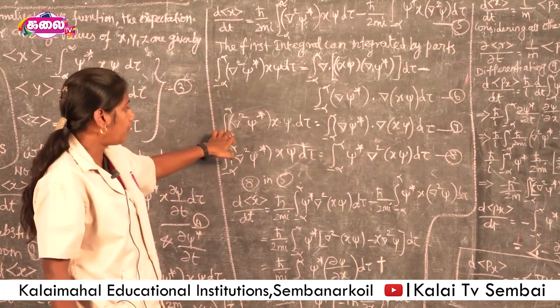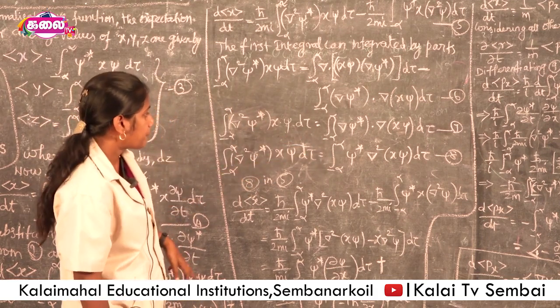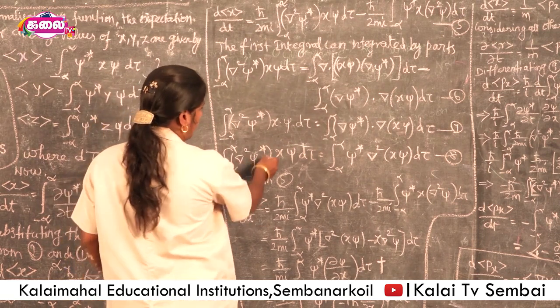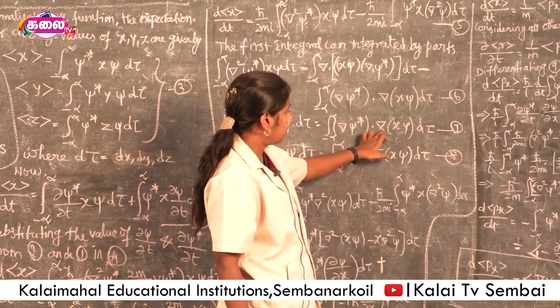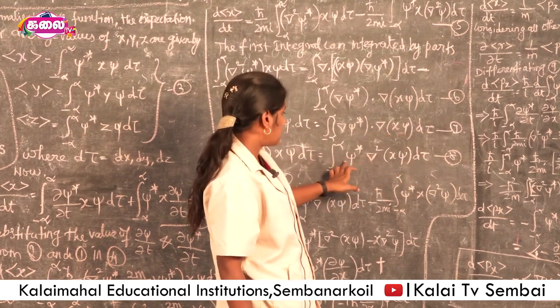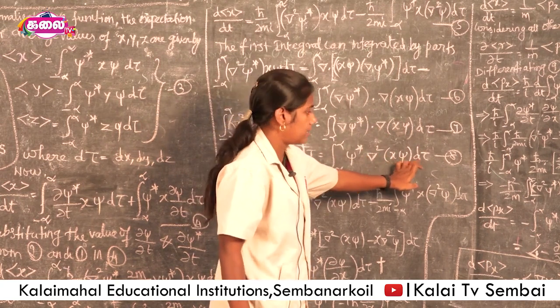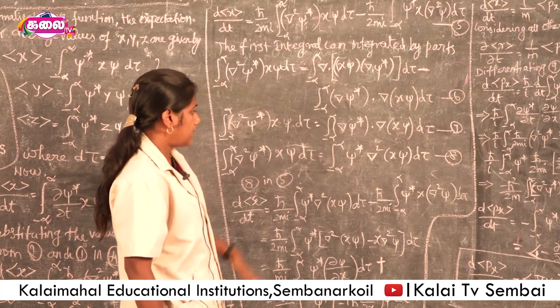So the value of ∇²ψ* xψ dτ is substituted in this. Again, another step: ∇ψ* into ∇(xψ) dτ is written as ψ* ∇²(xψ) dτ. This seventh equation is rewritten as the eighth equation.